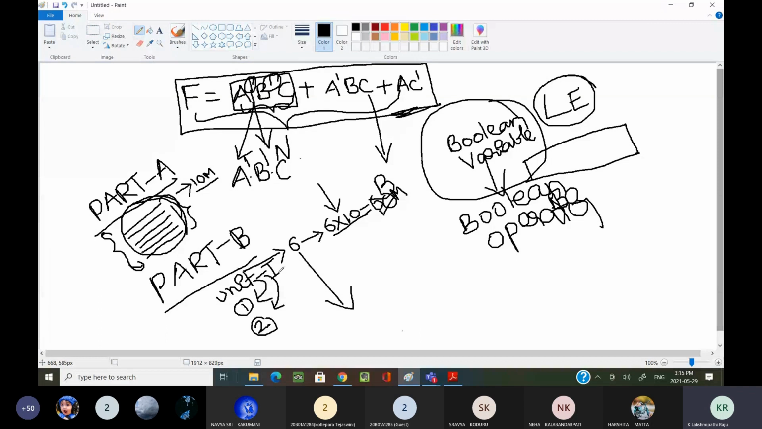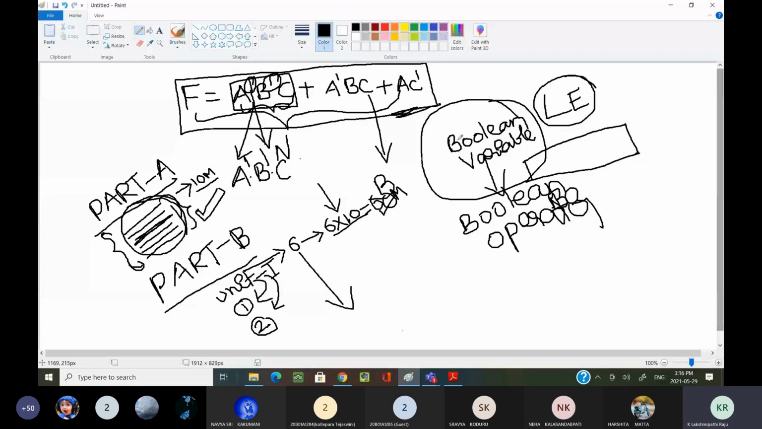Now, why am I telling all these definitions? Because sometimes for 2 marks or 1 mark, there may be a chance of getting one question: explain or define Boolean function. Like that, you are going to get some questions in part A. That is the reason I am giving the definitions. Why am I dictating the definitions?